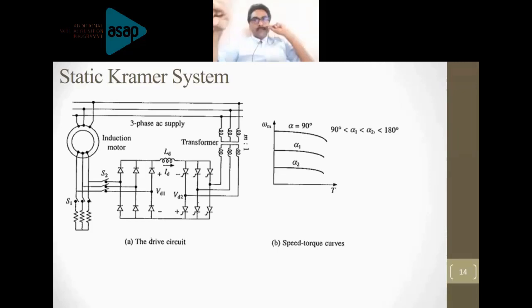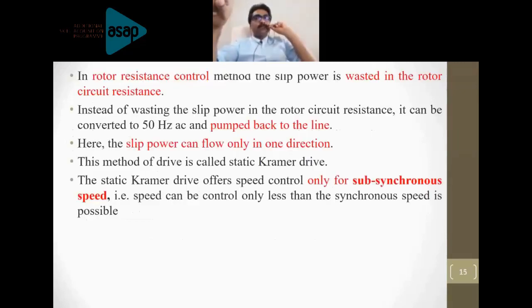If the initial value of alpha is 90 degree, that is the minimum value you can apply. When you increase it above 90 degree, the speed of the machine will obviously reduce. So with respect to the firing angle applied to the converter, the speed of the machine will be controlled, because the other one is an uncontrolled rectifier. With respect to the firing angle applied to this inverter, the power will be extracted from there. That power is given with the help of the transformer back to the supply, right?